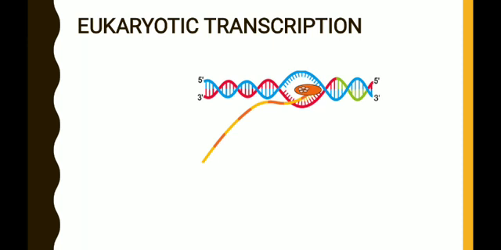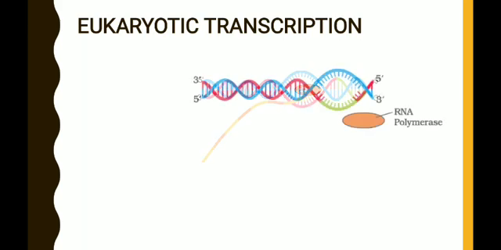Simultaneously the RNA polymerase enzyme reads the information present on the template strand and joins RNA nucleotides complementarily to the parental DNA template strand, so that the RNA molecule is synthesized. Always the new RNA nucleotides are added to the 3' end of the newly synthesized RNA molecule.